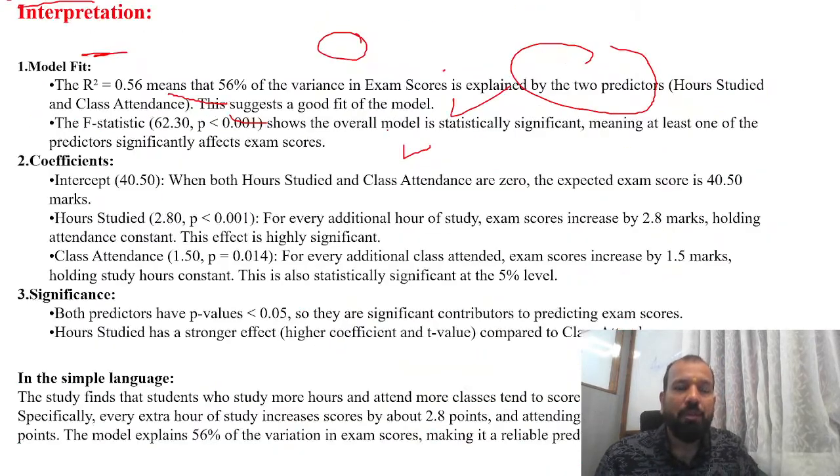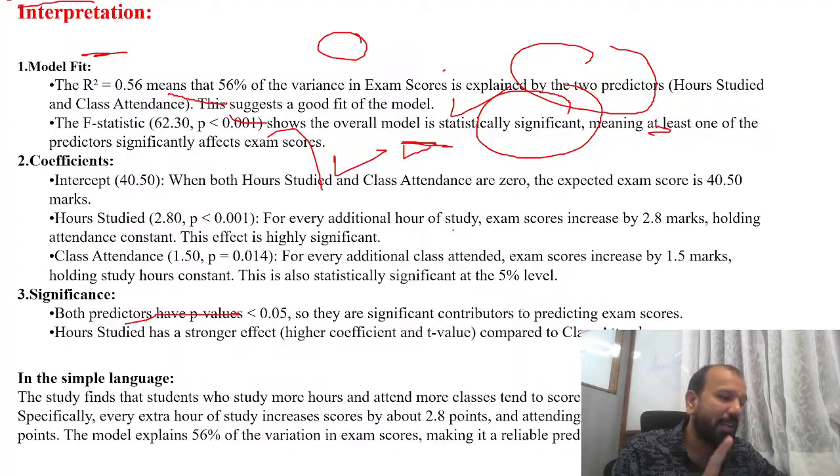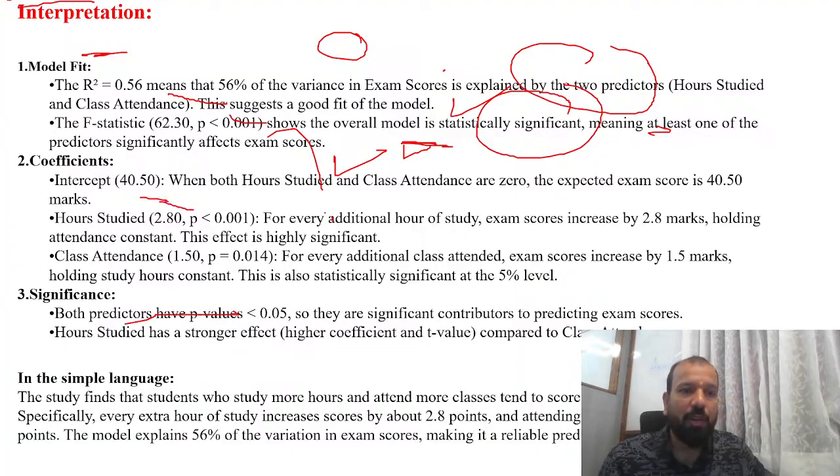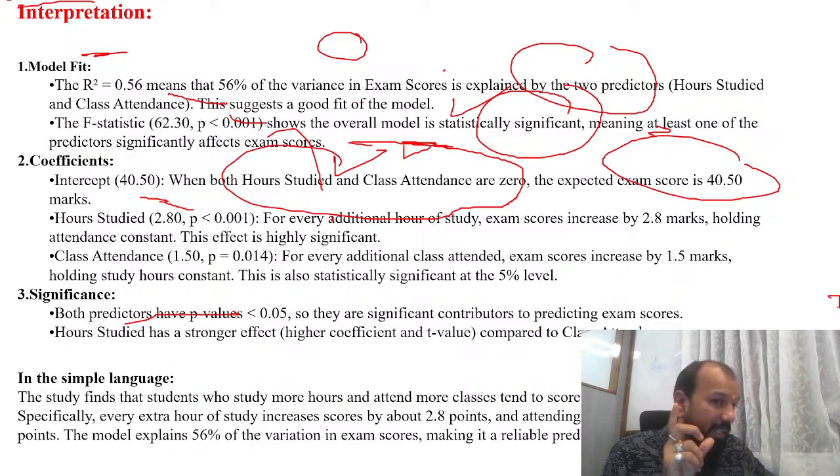The p value is less than 0.001, which shows the overall model is statistically significant, meaning at least one of the predictors significantly affects the exam score. मतलब at least एक factor ऐसा है which is impacting your exam score. The coefficient is 40.5. When both hours studied and class attendance are 0, the expected score is 40.5. But at the end of the day, don't be confused. Just see the model R square value, R value, and the p value.